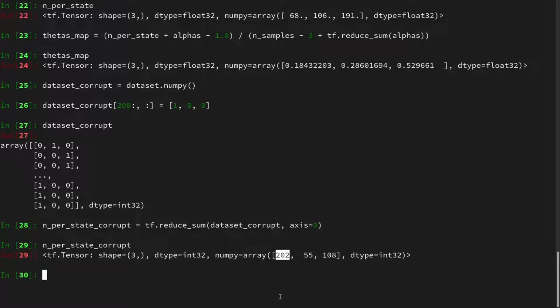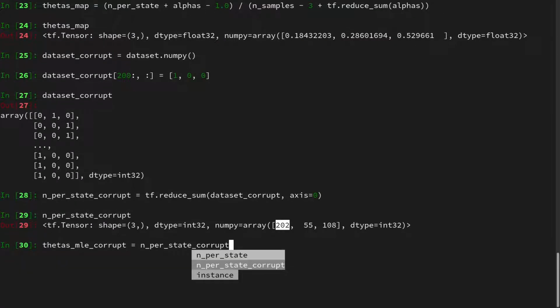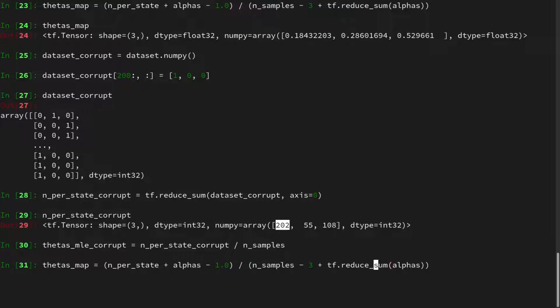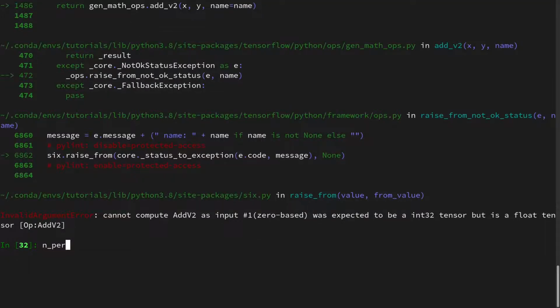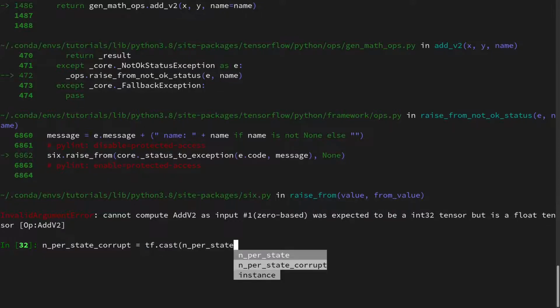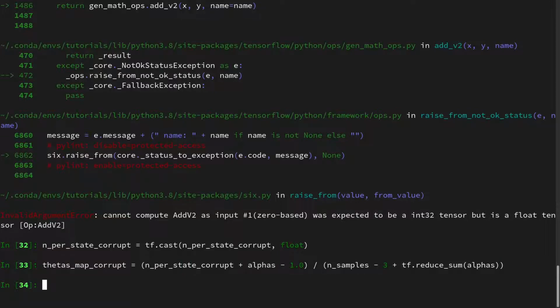And then we can do theta MLE corrupt, and for this we will again divide n per state, in this case also corrupt, by the number of samples we've drawn. And we do a theta MAP. I will just copy this down, and for this we will also use the n per state corrupt, and we call this theta MAP corrupt. And I forgot that the n per state have to be cast into a float, so let's cast them into a float, and then it's calculated.